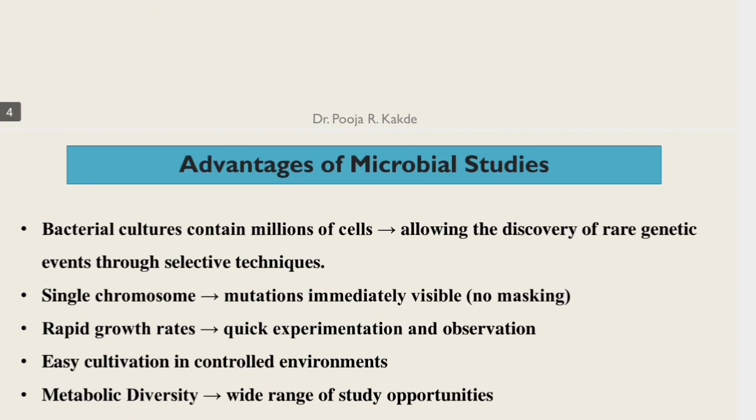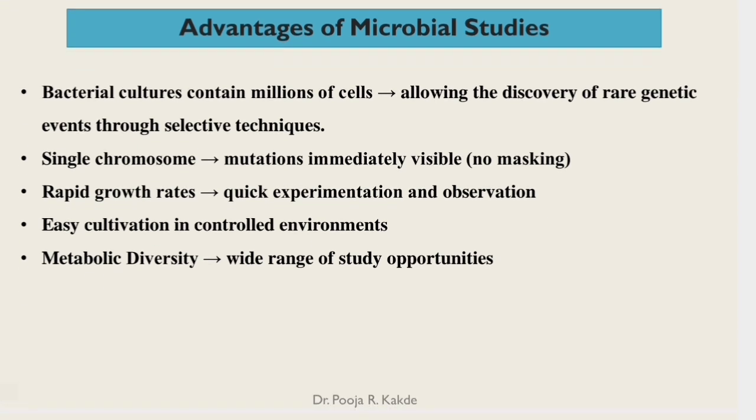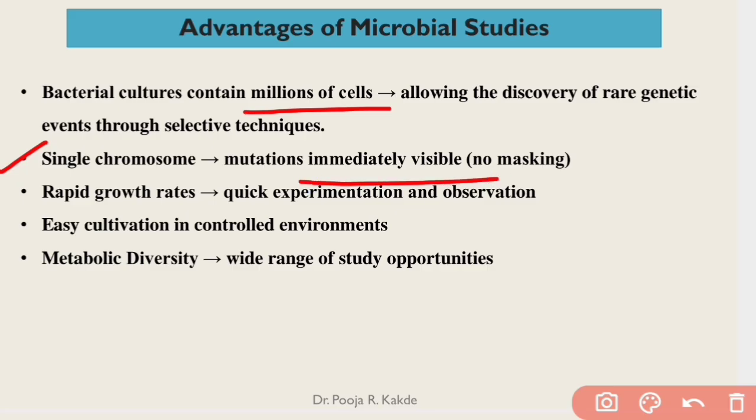What are the different benefits of using these microorganisms for the study of genetics? Bacteria contain millions of cells, and because of this, it allows the discovery of rare genetic events through selective techniques. Another advantage is that they have a single chromosome. Because of this, mutation is immediately visible. That is, no masking occurs when these microorganisms are used. If they contained multiple chromosomes, then there would be high chances of a masking effect, and some mutations might have gone unnoticed.